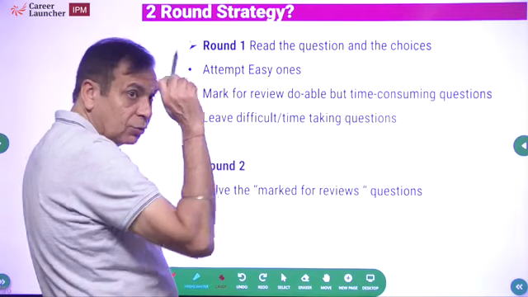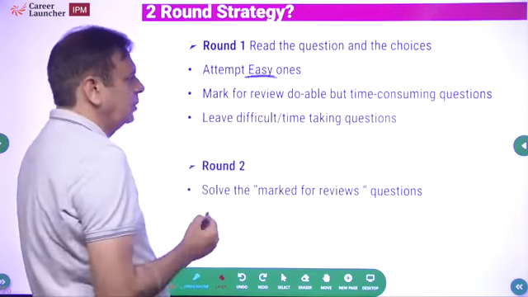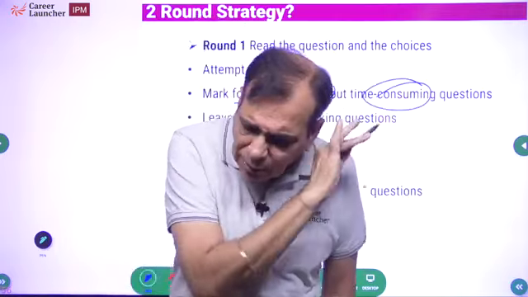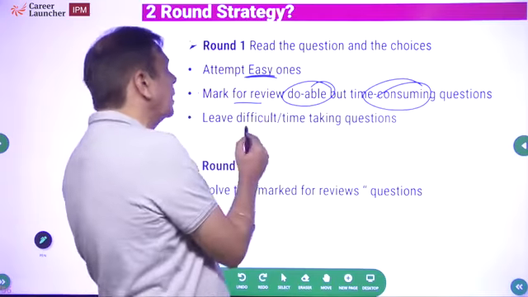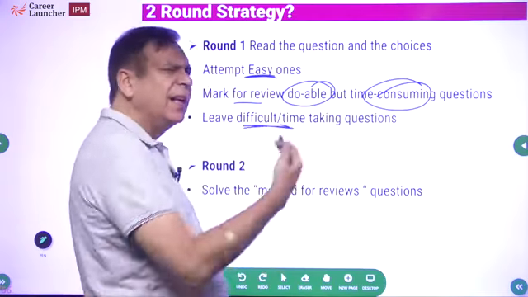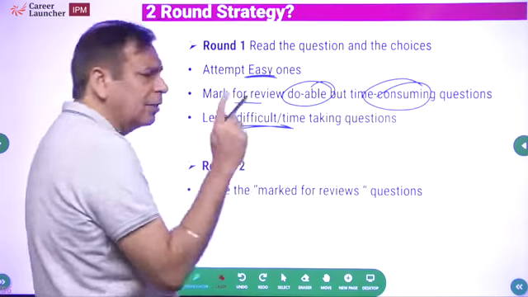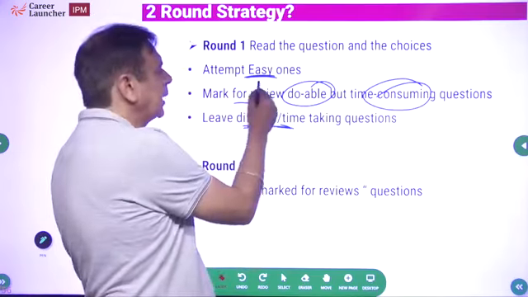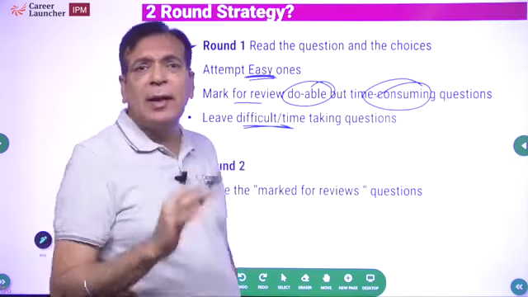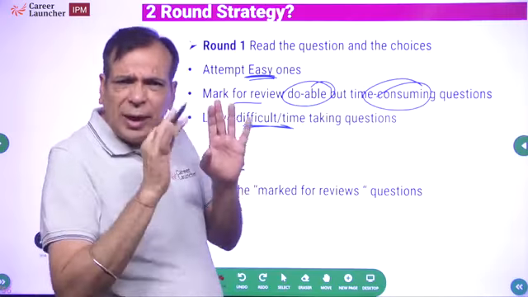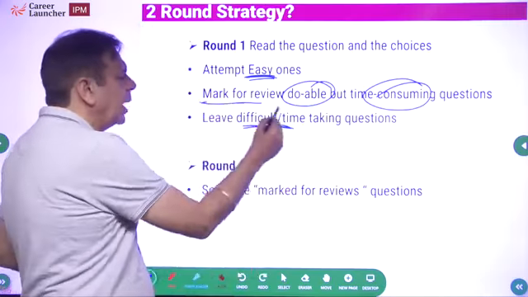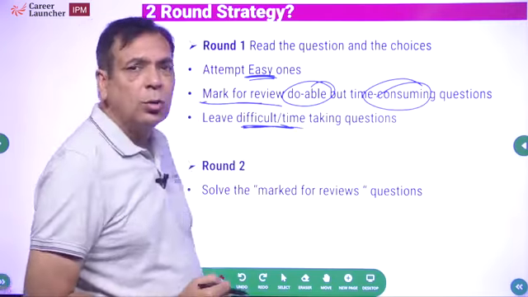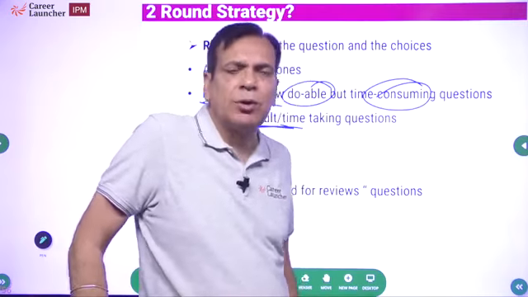So the strategy is: round 1, attempt the easy ones. Mark for review the questions which are doable but time लगेगा. 5 मिनट, 6 मिनट, 7 मिनट के सवाल करने की कोई जरूरत नहीं है. And if you think it is difficult or you don't know how to solve it, leave it. So the three things we need to do: after reading the question, if you are 100% sure of solving it, let's say within 3 minutes, attempt. If you are sure of solving but think it will take 4-5 minutes, or you are not sure of solving but think you can do it, mark for review. Once you have marked it for review, you can always come back in the end if you have time. And if you think it is difficult, you don't know how to solve it, or it's going to take you 6-7 minutes, leave the question.